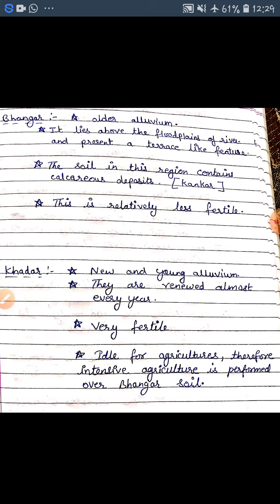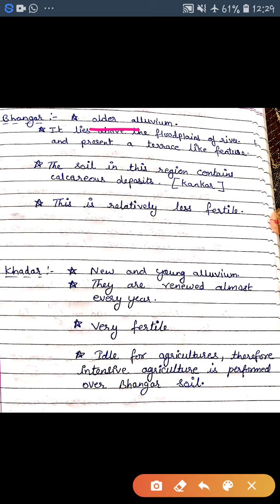Now the last one is Khadar, the new and young alluvium. Bhangar is also alluvium, but Bhangar is older alluvium and Khadar is young alluvium. They are renewed almost every year, हर साल ये नई बन जाती है, and it is very fertile soil, ideal for agriculture. खेती करने के लिए बहुत मस्त है ये. Therefore, intensive agriculture is performed over Khadar soil.